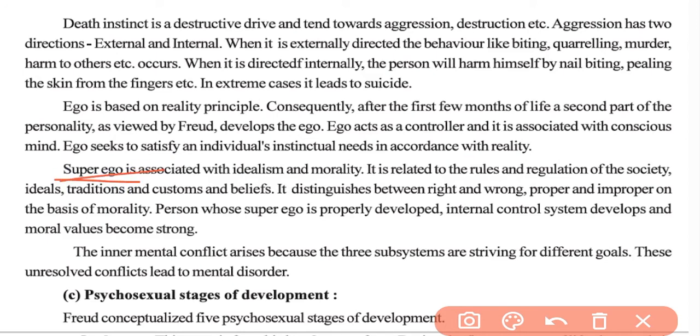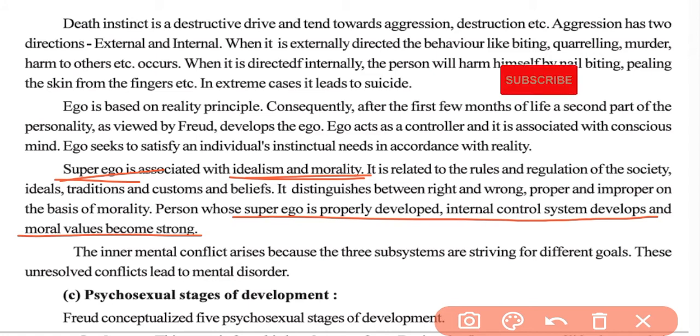So the superego is associated with idealism or morality. Generally what is accepted in society, the traditions or customs and beliefs, the difference between right and wrong, proper and improper, or the basis of morality, etc. are all included in the superego. So in the person whose superego is properly developed, an internal control system develops and the moral values become strong.